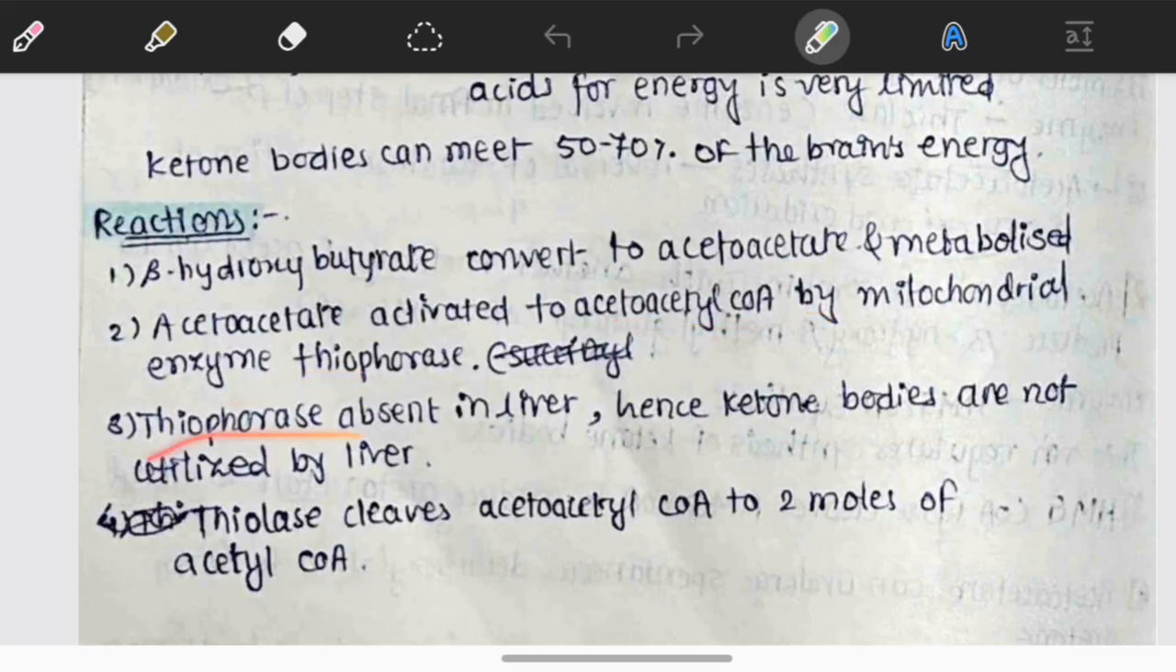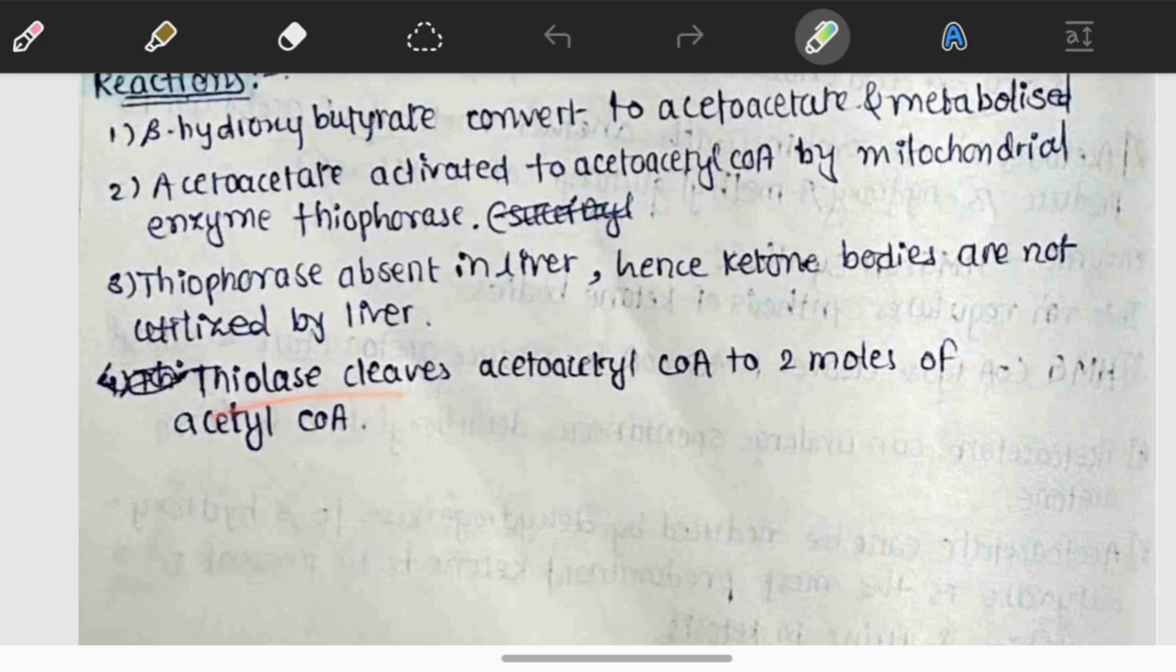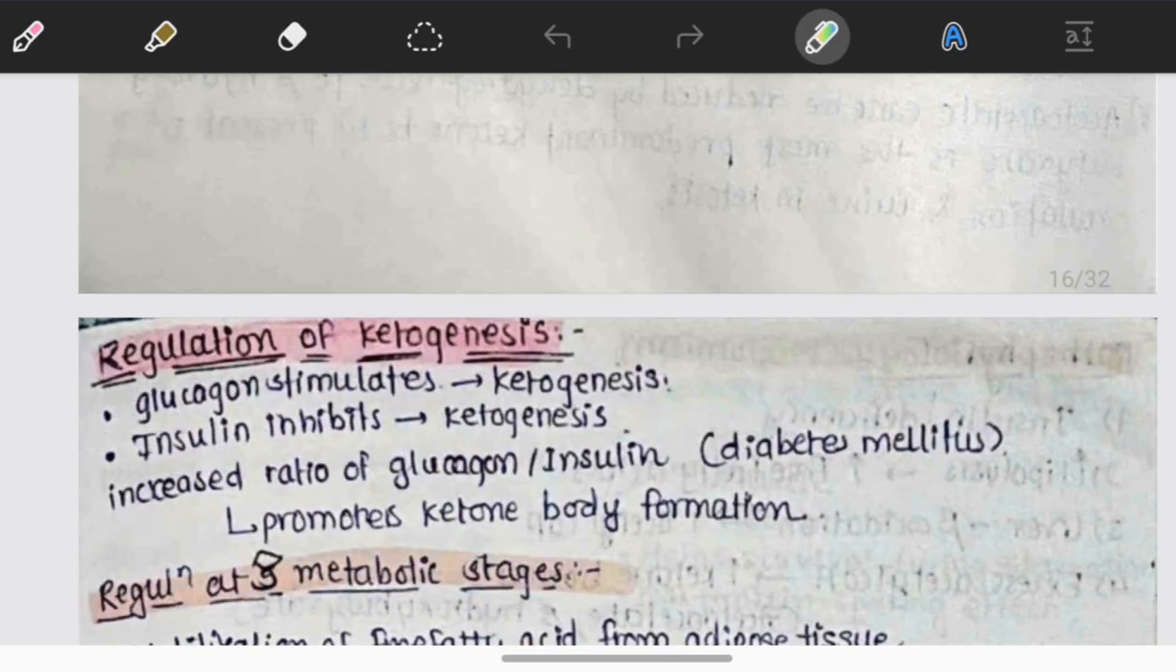Third one is the thiophorase is absent in liver, and hence ketone bodies are not utilized by the liver. Fourth one is the thiolase cleaves acetoacetyl-CoA to 2 moles of acetyl-CoA.